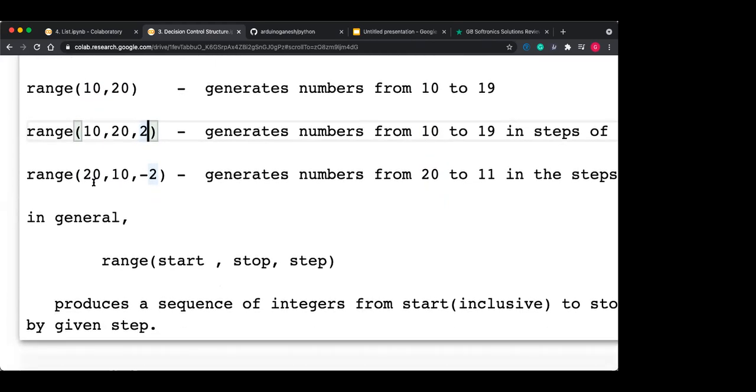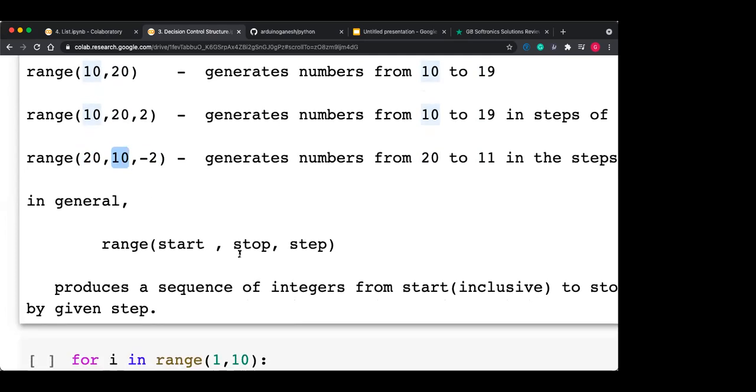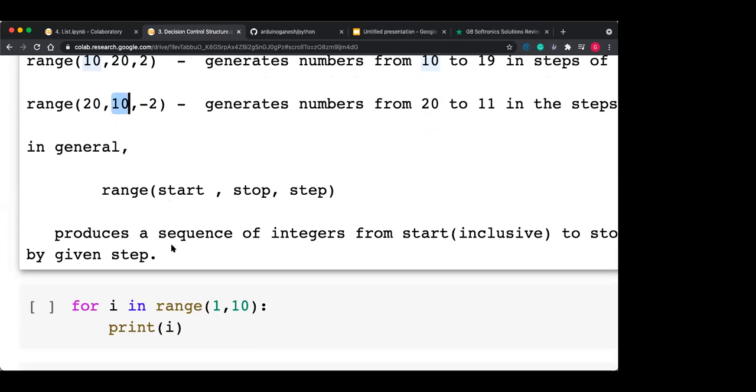Okay, so range(20, 10, -2). It generates the numbers from 20 to 11. Actually, a minus step is given. Minus step means you have to iterate in a reverse manner. Firstly 20 is there, so 20 is inclusive, 10 is exclusive. 20 minus 2 is 18. First 20, then 18, then 16, then 14, then 12, and now 10 is not inclusive because the second value is not inclusive. So 20 to 11 in steps of 2. So reverse indexing we can also do.